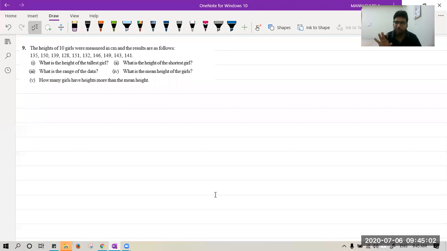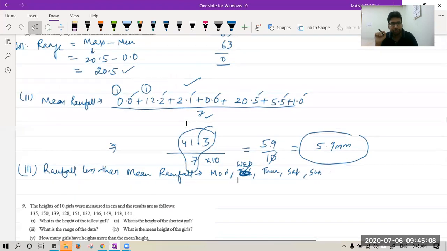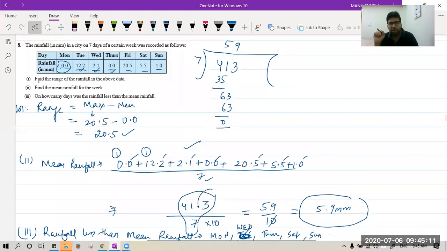Okay. Sir, you can please repeat question number 8. Okay, Ryan, one second. In question number 8, we have to find the range of rainfall. First of all, range is simple: maximum value minus minimum value. So what I have done is 20.5 is the maximum rainfall on Friday, 0.0 is the minimum rainfall. So I found it like this. Then the second question was to find the mean rainfall for the week. To find the mean rainfall, I have added all the values, the 7 rainfalls, divided by 7.